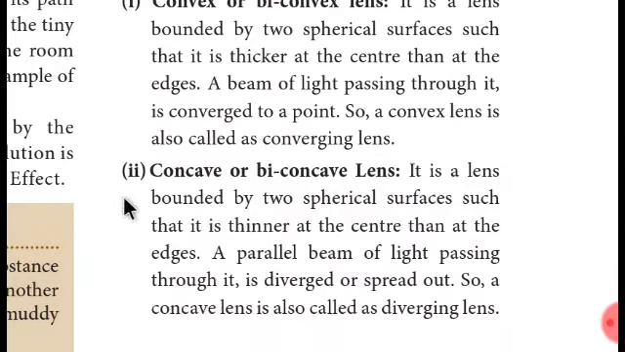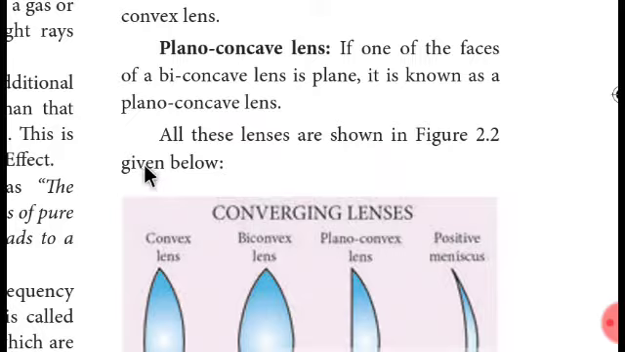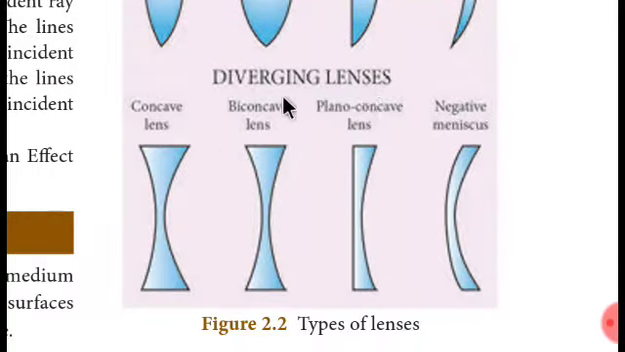Okay. Then second one, concave or biconcave lens. It is a lens bounded by two spherical surfaces such that it is thinner at the center than at the edges. See, take the case of diverging lenses, that is concave lenses. It is thinner at the center and thicker at the edges. The same thing applies here also. Biconcave means the focus will be the same for both sides, and in a concave lens the focus will not be the same for both sides. What I need to say is that a biconcave lens is a special case of a concave lens. That's all.